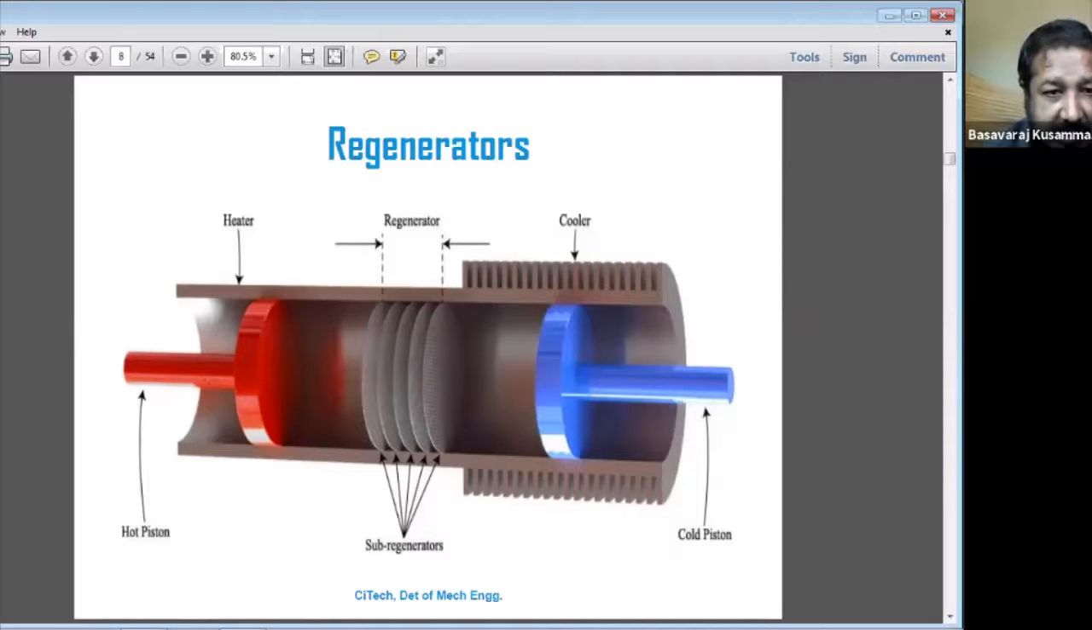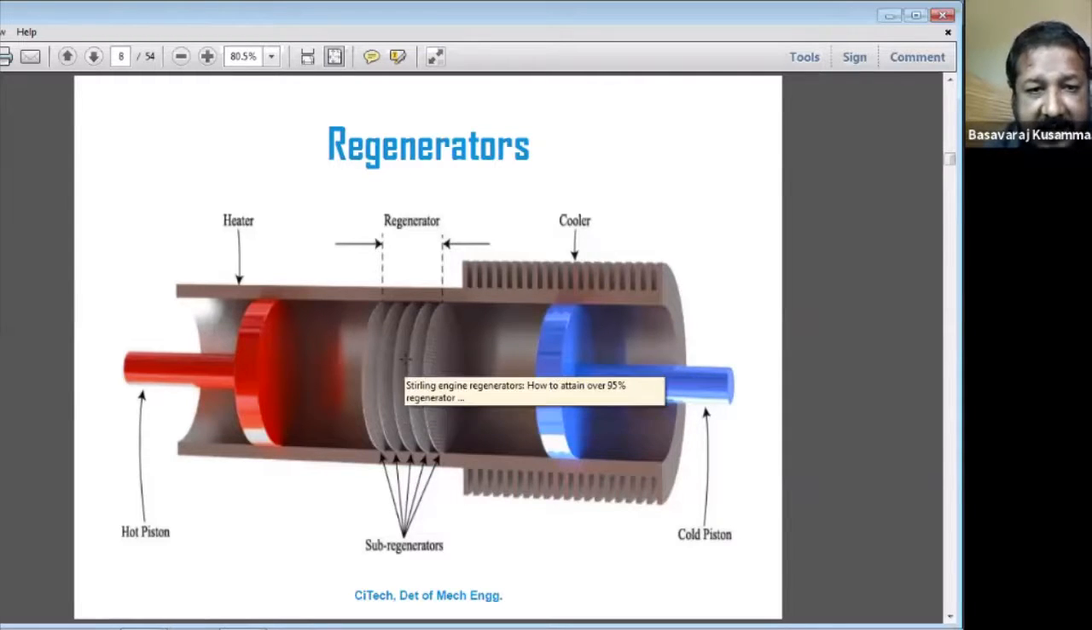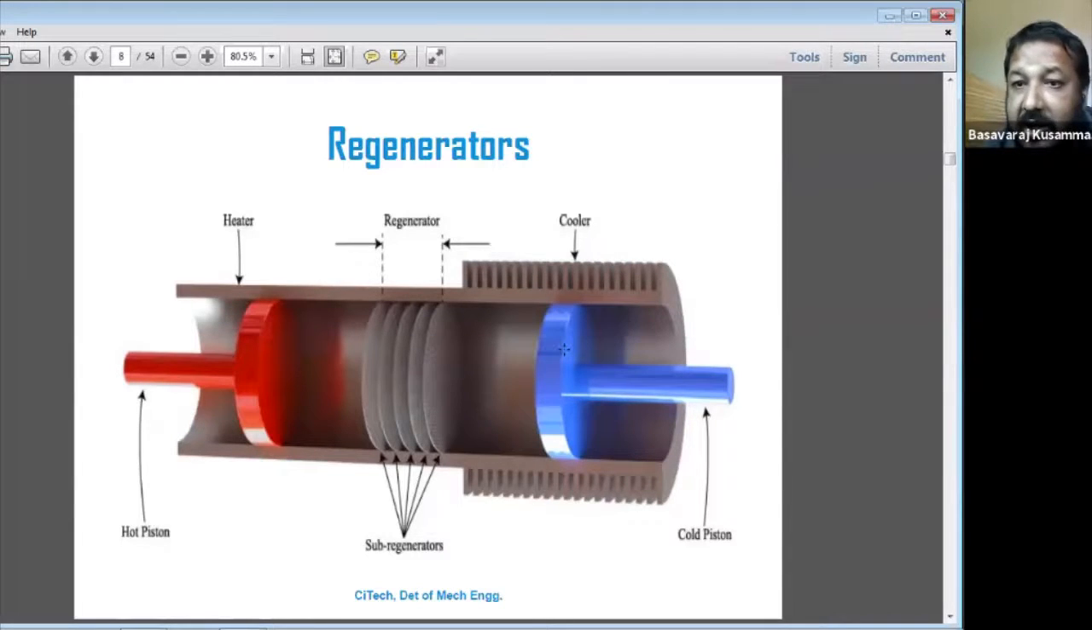I will explain once again. This is the hot piston and this one is the cold piston. These are called the regenerator or sub regenerators. First, the hot piston comes into contact with the regenerator and heat transfers from the hot piston to the regenerator. Then it moves back again. Then the cold piston comes into contact with the regenerator, and the heat extracted from the hot piston is transferred to the cold piston. So this is the concept of the regenerator.